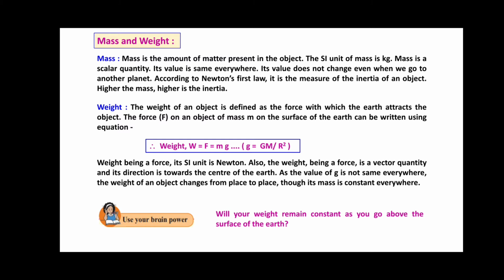Weight is the product of the mass and the gravitational acceleration. When we move away from the surface of the earth, mass remains the same, but the value of gravitational acceleration decreases. Thus weight decreases as we move away from the surface of the earth. I think you might be getting the answer to this question.